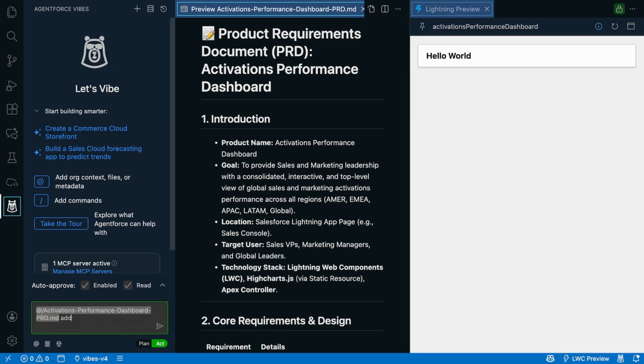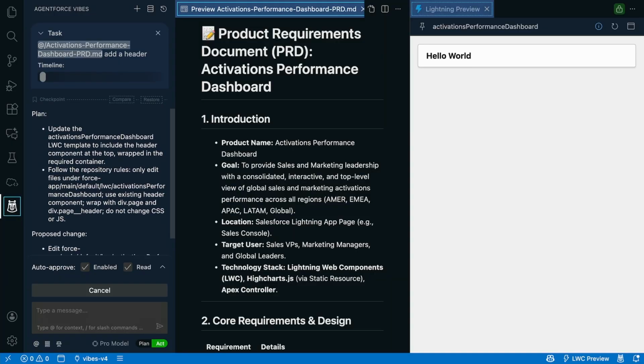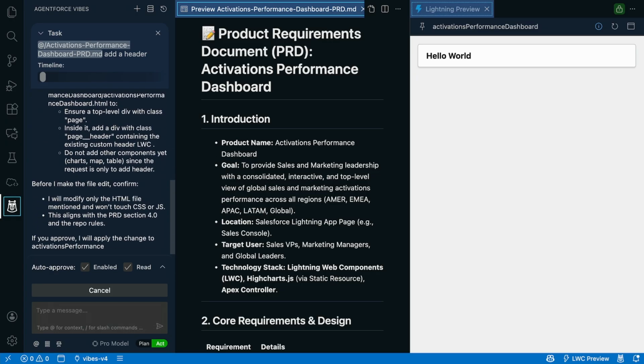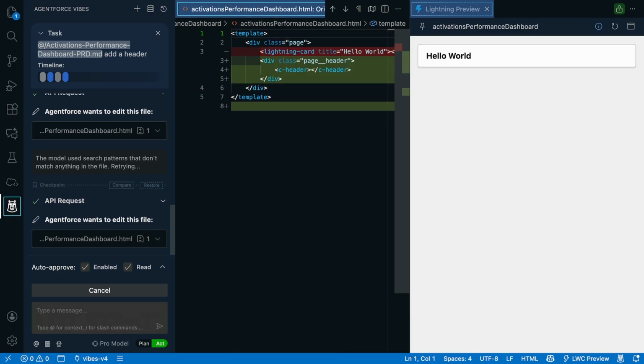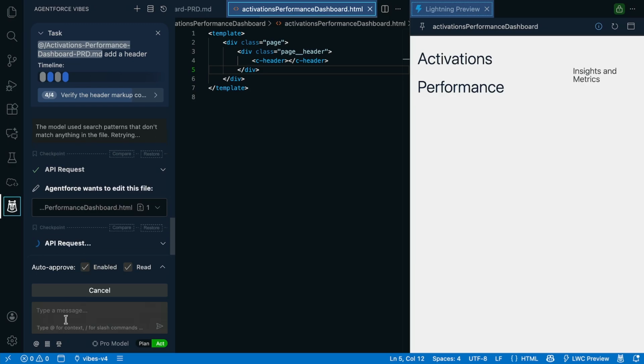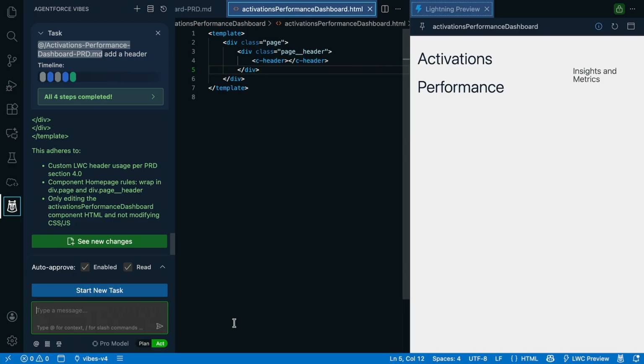And so we'll ask Agentforce to add a header. Now, before Agentforce writes even a single line of code, it is interpreting the document, the PRD, understanding the context, understanding the guidelines which it should be using as it develops the application. And very shortly, in a few seconds, you'll see the header surface. And almost there. There you go. So there's real code, not anything else. It's got just a basic header, and you see a confirmation on the far right from an agent point of view. But let's get to the substance of the application, the actual dashboards.